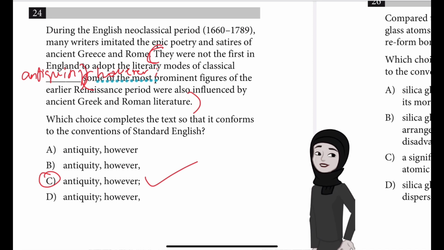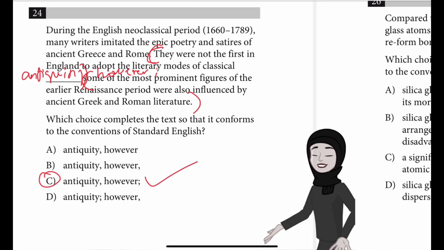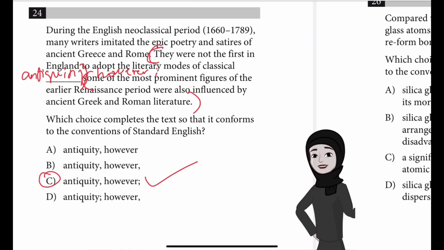neoclassical writers were not the first to adopt classical literary modes is contrary to what might be assumed from the information in the previous sentence, that the neoclassical writers were unique in imitating classical epic poetry and satires.